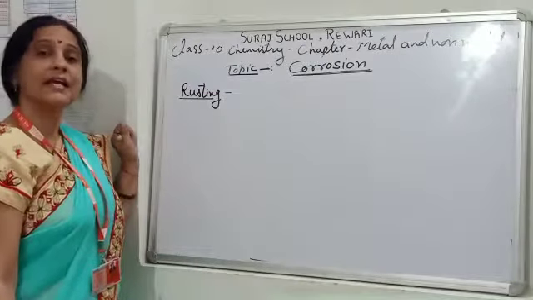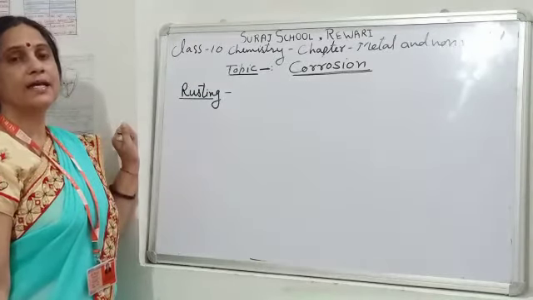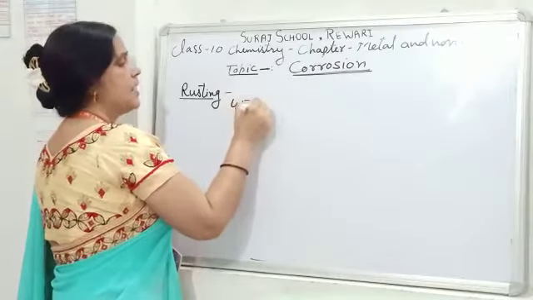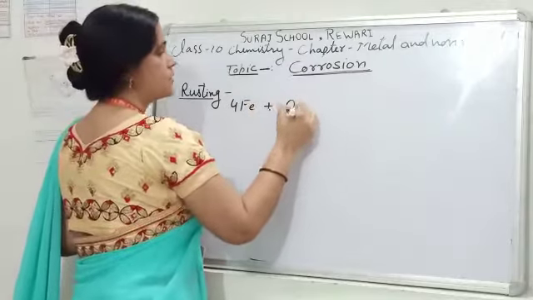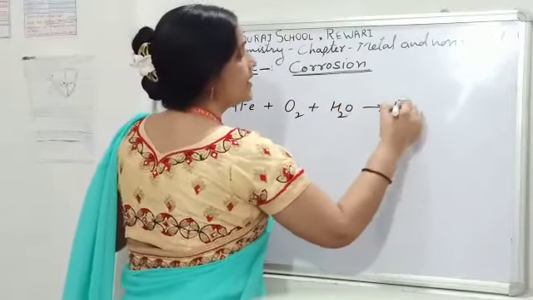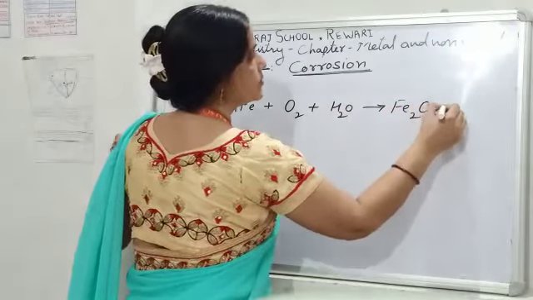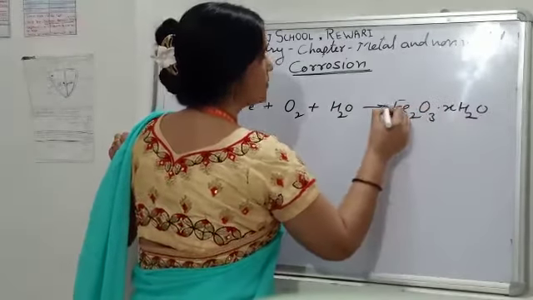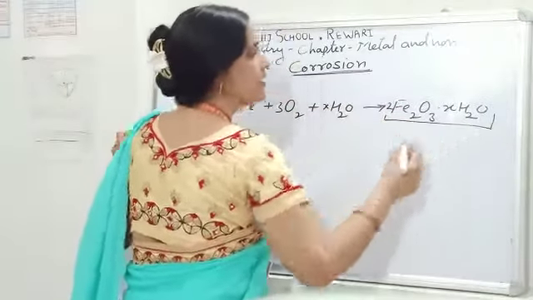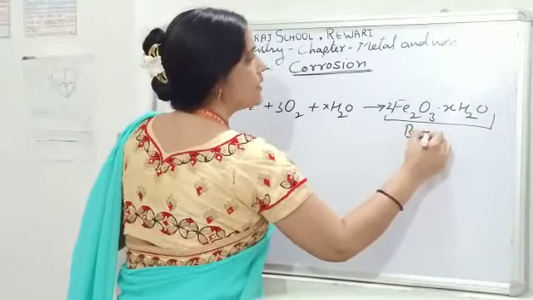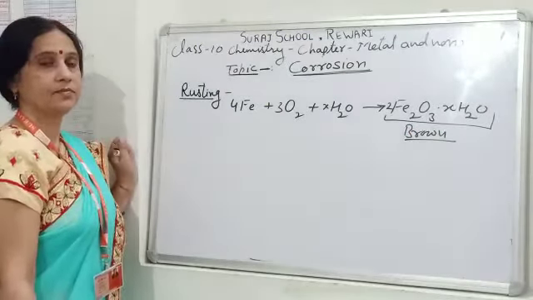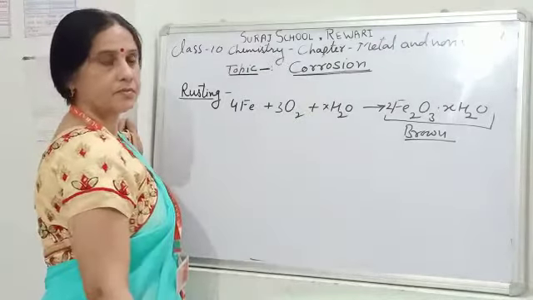Rusting. In rusting, iron gets corroded by the action of air and water. In rusting, iron metal reacts with oxygen and water to form hydrated ferric oxide. This hydrated ferric oxide is brown in color, which gets deposited on the upper surface of iron metal and rusts it.